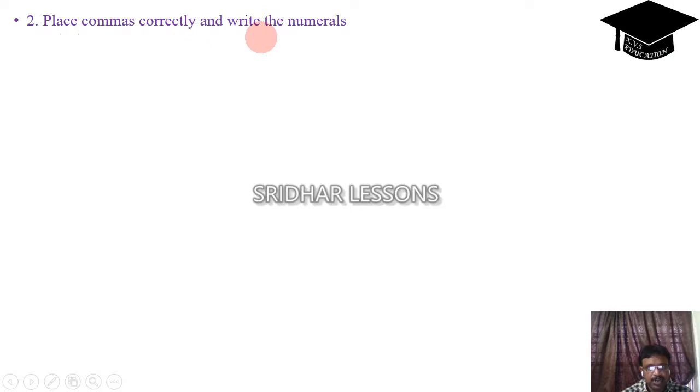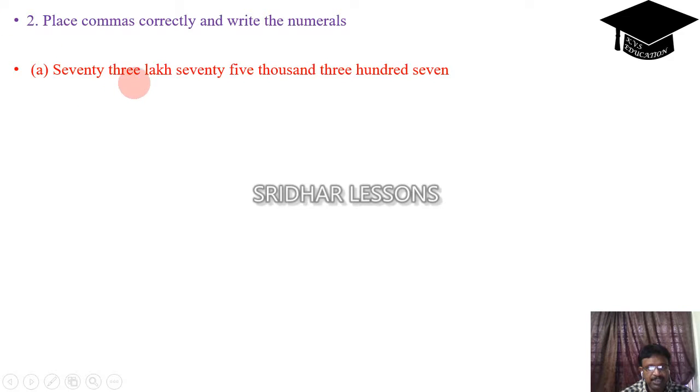Place commas correctly and write the numerals. We have to place the commas correctly. 73 lakh 75,307. That means 73 lakh, okay, 75,307. 73 lakh, comma, 75,000, comma, 307. If you combine all these things, 73 lakh 75,307.